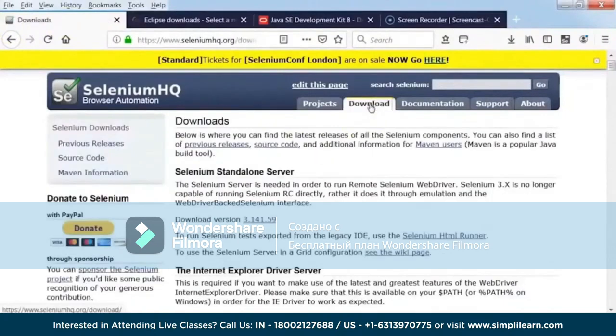Now, for you to install Selenium and start working with it, there are three things which you are required to download. One is the standalone Selenium server. This is not required immediately when you get started with Selenium. However, when you start working with remote Selenium WebDriver, you would be requiring this. When you have a grid setup, you will be requiring the standalone server. For that, you can just download the latest version available here. When you click on that, it will download the file into your download folder. So this is one particular file which you need to keep.